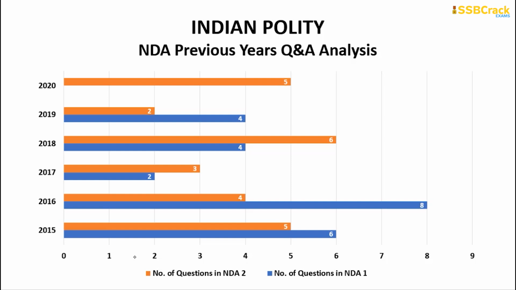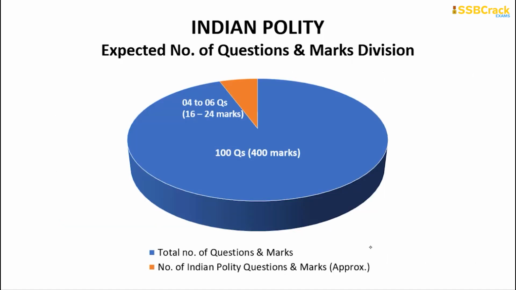Understand that in the recent NDA 2020 examination there were only 5 questions from the Indian polity section, and we can see that the maximum number of questions came in NDA NA 1 2016. That means the number of questions was 8. So this clearly indicates how important Indian polity is, or at what level it is important. Going through this particular trend, we can expect around 4 to 6 questions in the upcoming NDA examination, and by answering all of them properly you will be able to score 16 to 24 marks.